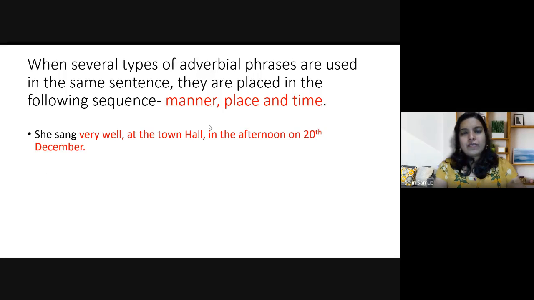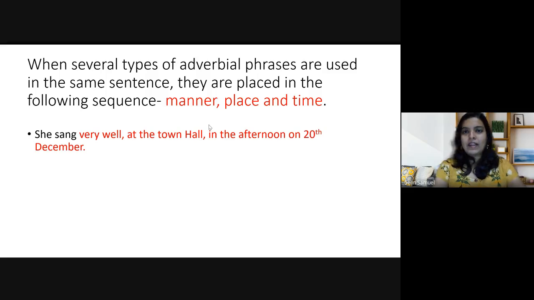Then, when several types of adverbial phrases come together in a sentence, they have to be placed in a sequence, in a particular manner.